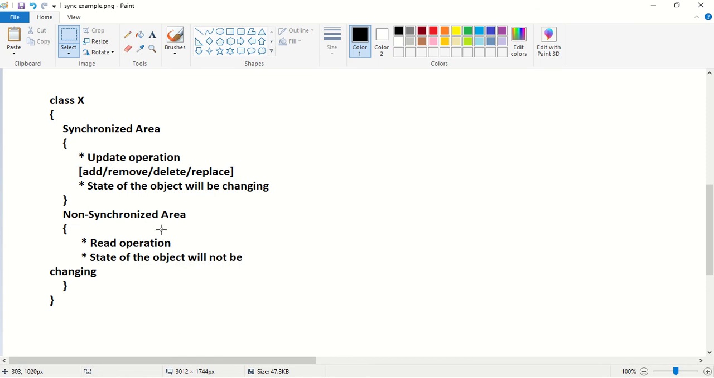So inside a non-synchronized area, what type of code should we place? We should place the code which performs only read operations. So what happens when we perform read operations? Will the state get changed? No, the state of the object will not be changed inside a non-synchronized area. So to explain this, consider this example.